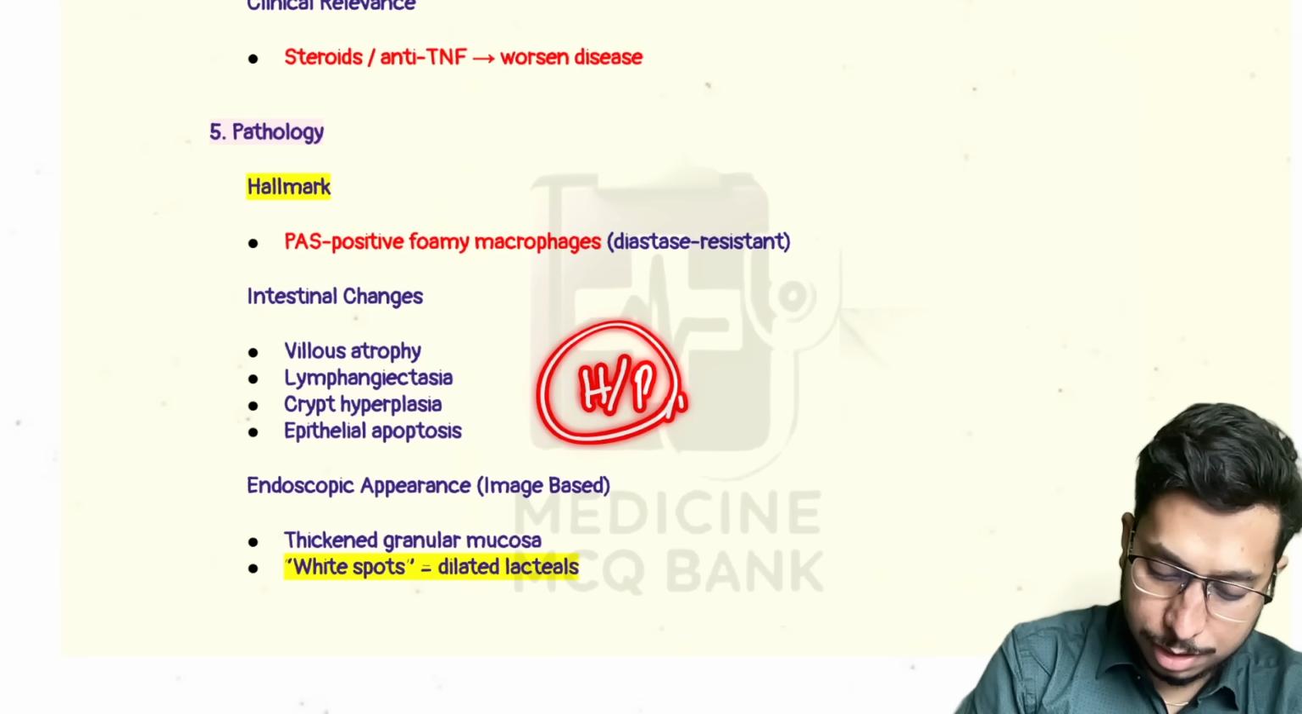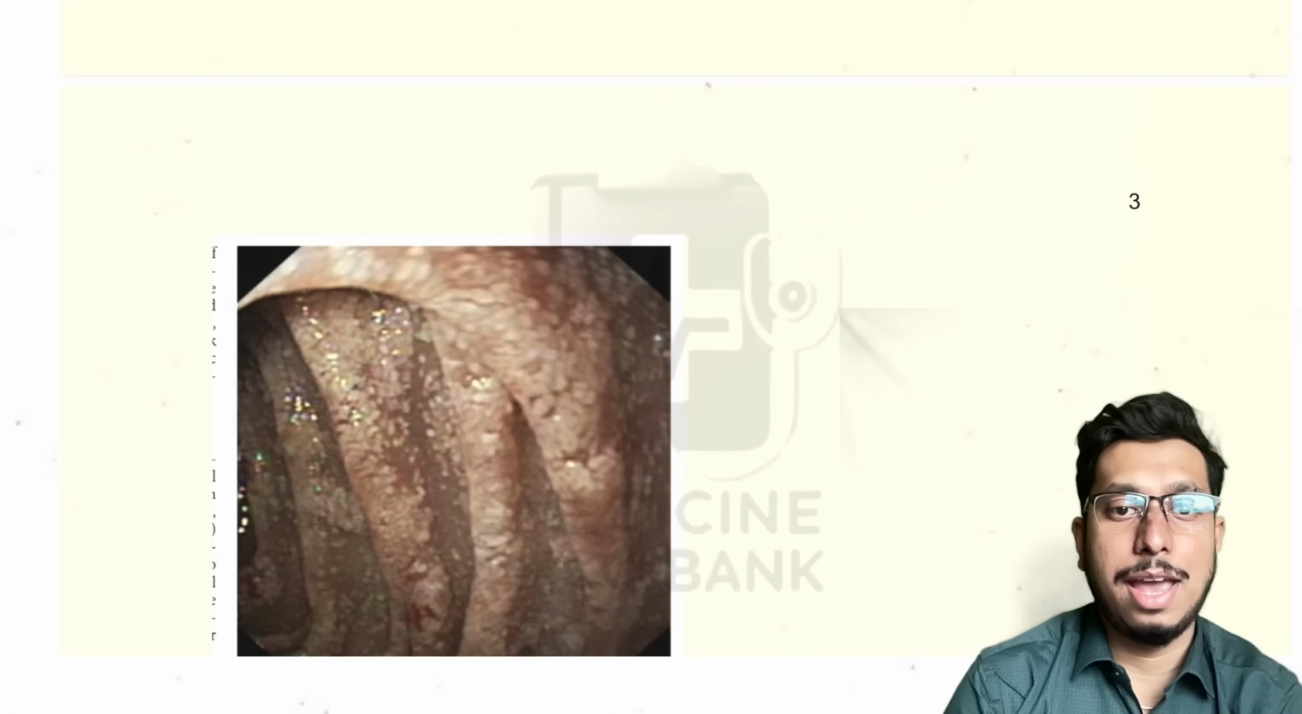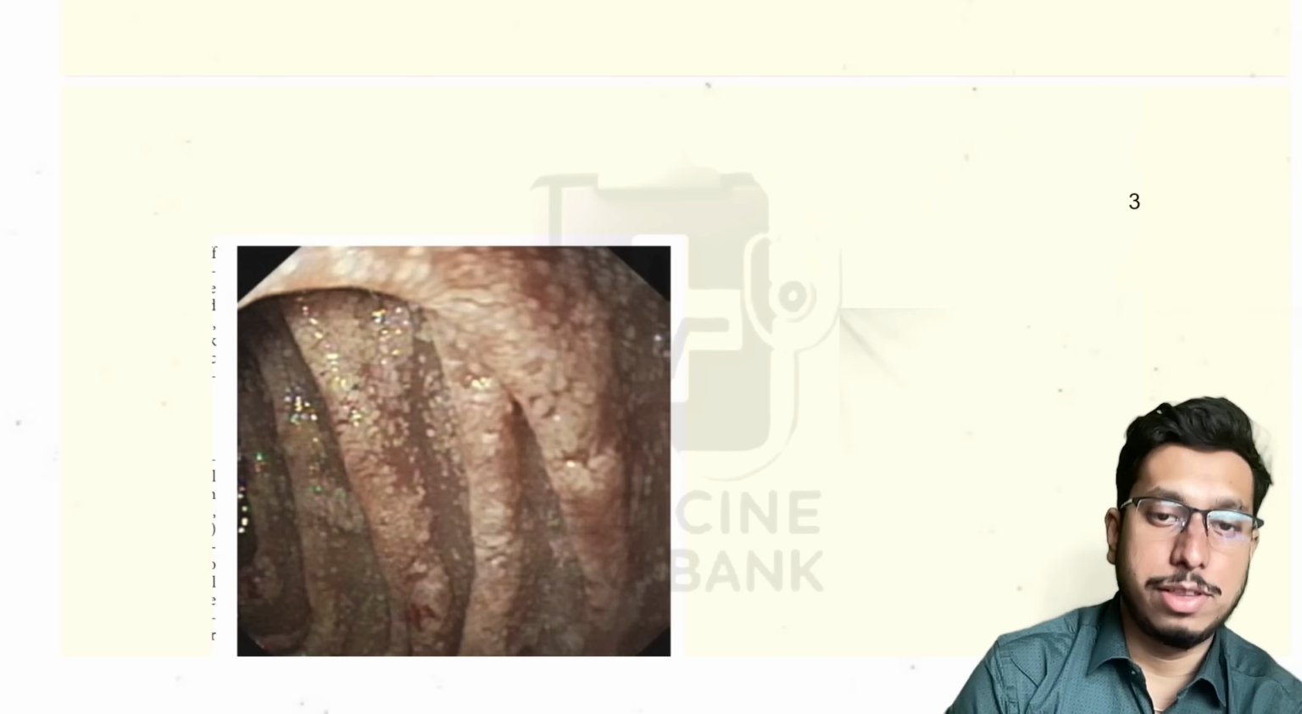So, as you can see here, this endoscopic image, you can find there are a lot of white spots here. These are thickened granular mucosa. Why does it happen? It happens because lacteals in the intestine get dilated. So there are dilated lacteals, which result in such thickening of the granular mucosa. Okay, so this is the gross appearance on endoscopy, which can be seen in case of Whipple's disease.